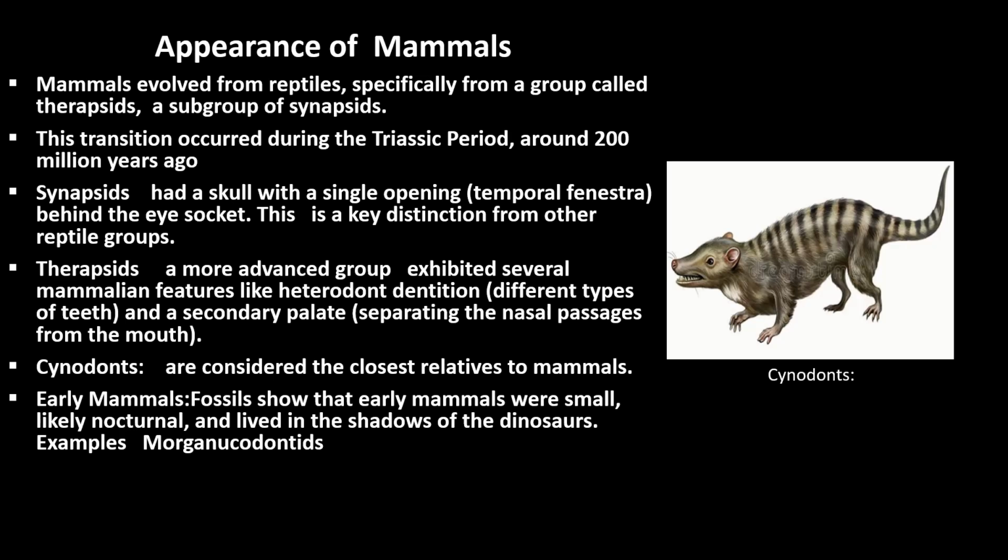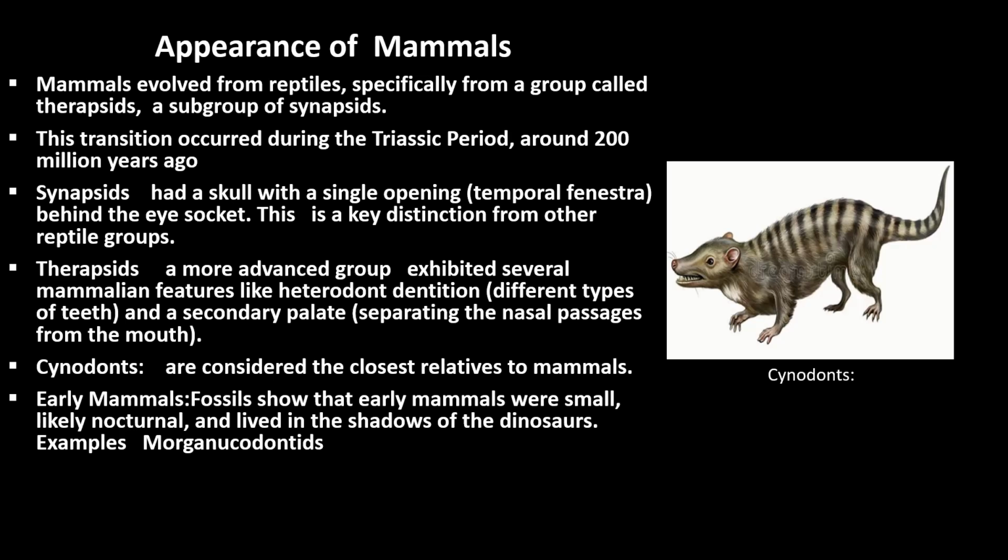Next, lastly, the appearance of mammals occurs, which specifically arose from a particular group known as Therapsida, a subgroup of Synapsida. This transition occurred during the Triassic period, around 200 million years ago. Synapsids had a skull with a single opening called the temporal fenestra behind the eye socket. This is the main distinction from other reptile groups.